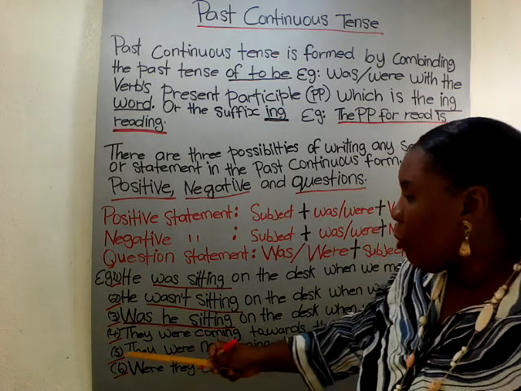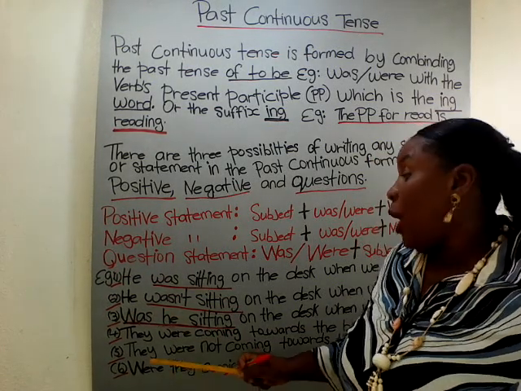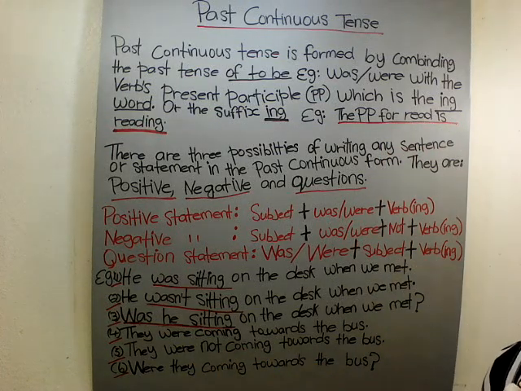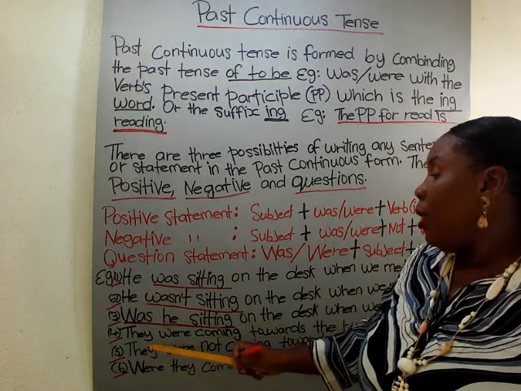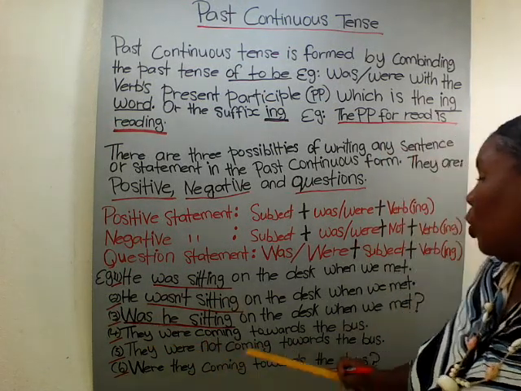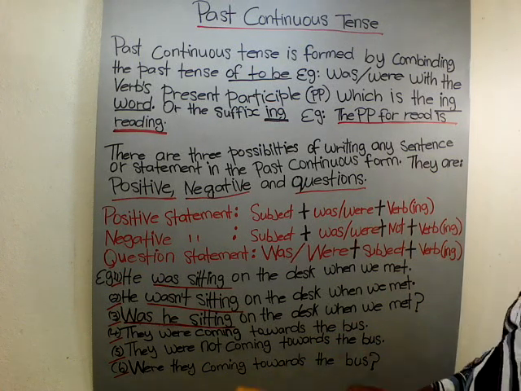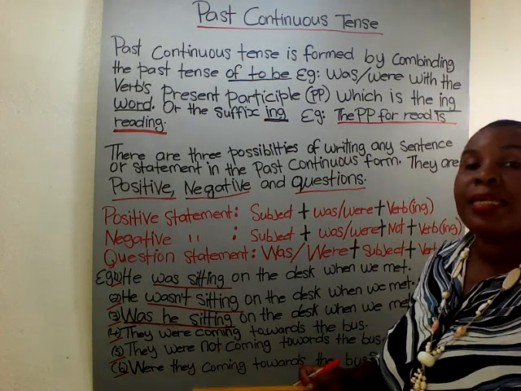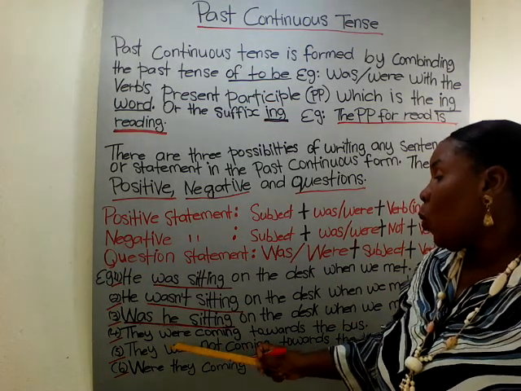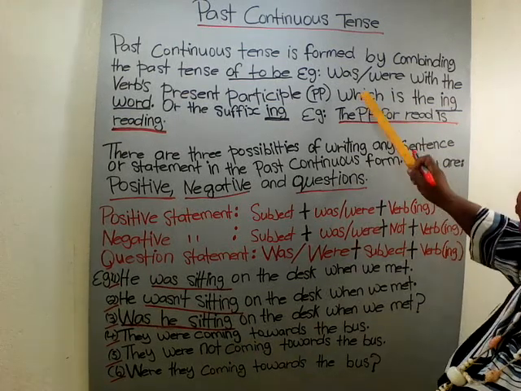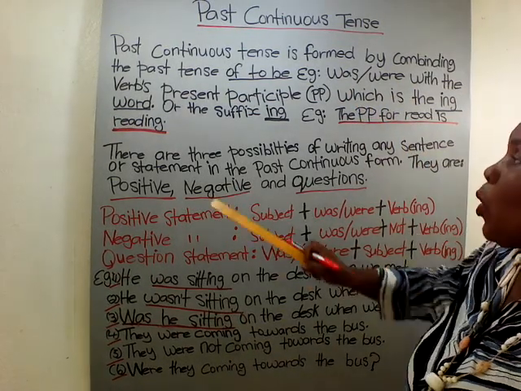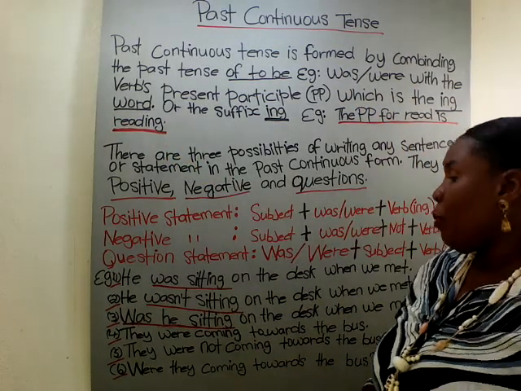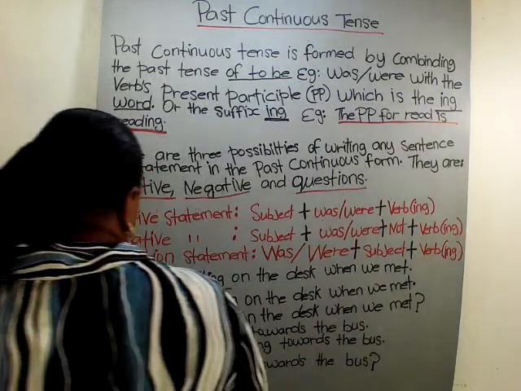Number 4. They were coming towards the bus. So the past continuous in this sentence was were coming, because as the note said, we use was and were along with the participle verb.